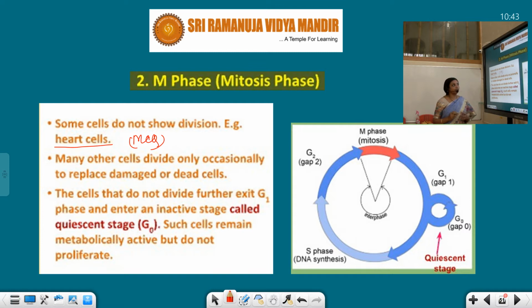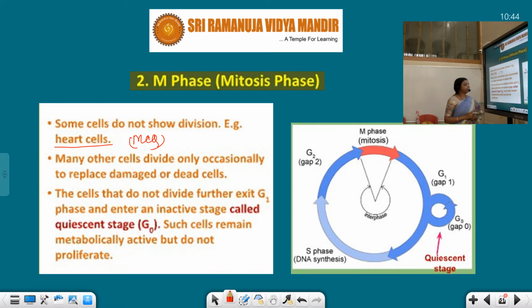They do not always undergo division. Occasionally, when it is required, if any damage occurs or a part has to regenerate, only at that time does the division take place.